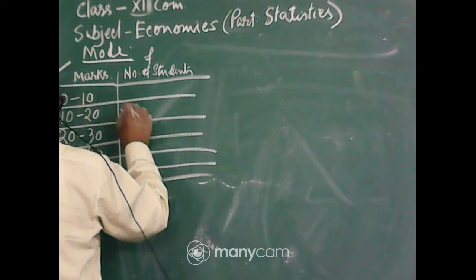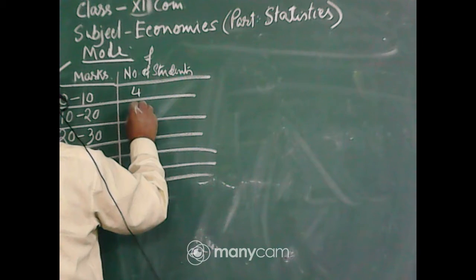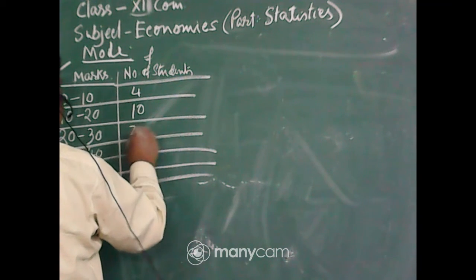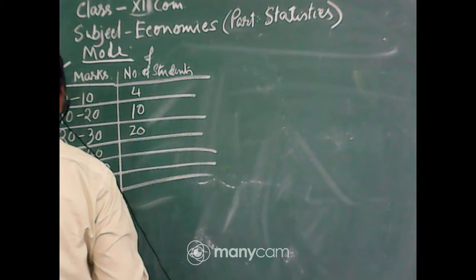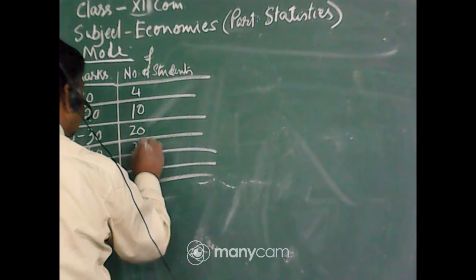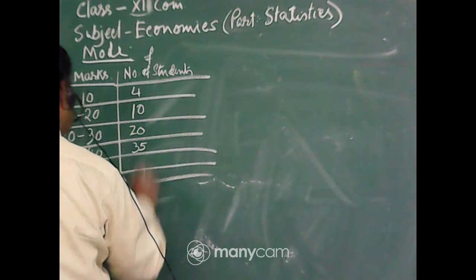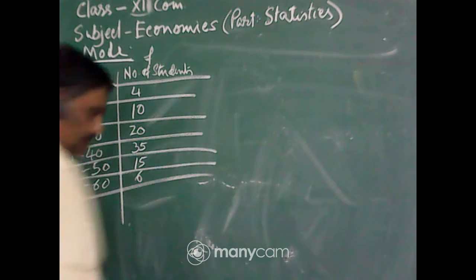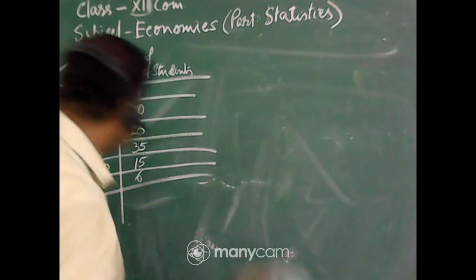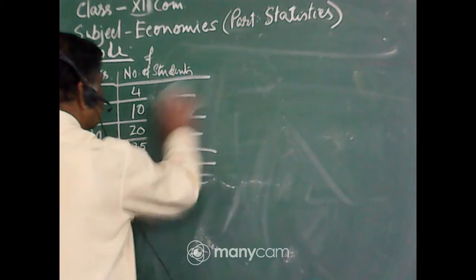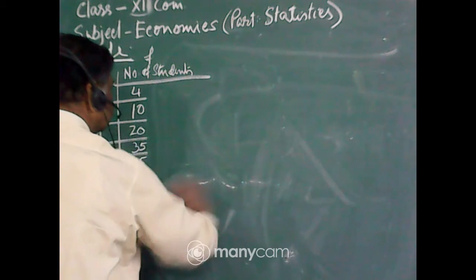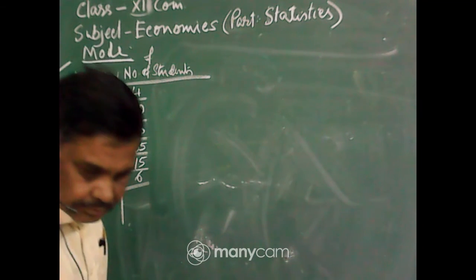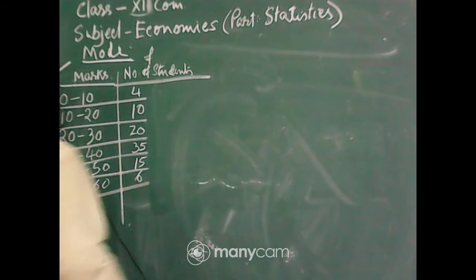The frequency is 4, this is 10, this is 20, and this is 35, this is 15, and this is 6. It looks messy, let me erase this. Now we will calculate.